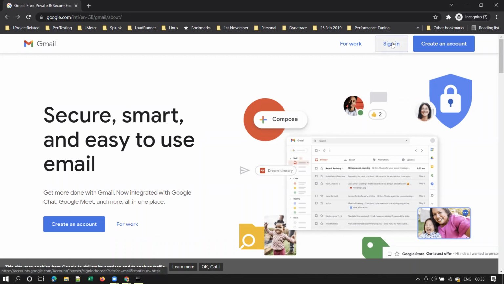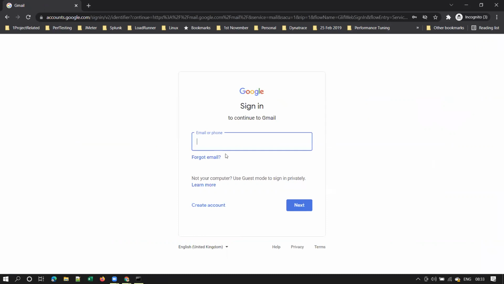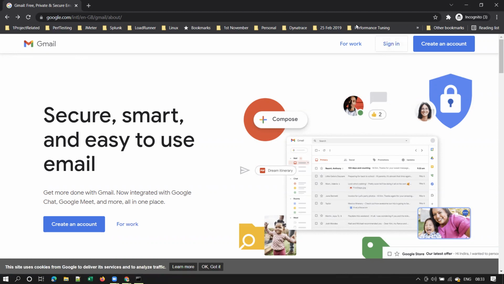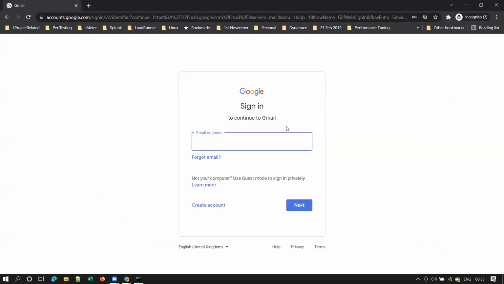And again, when you click on sign in, if you don't have an account, you will create an account. Otherwise, if you already have an account, you'll click on sign in. So I already have an account. I clicked on sign in, and this page and the previous page don't change every time, isn't it? So it is a static page, which means every user will see the same kind of page, and the content of this page doesn't change, right?